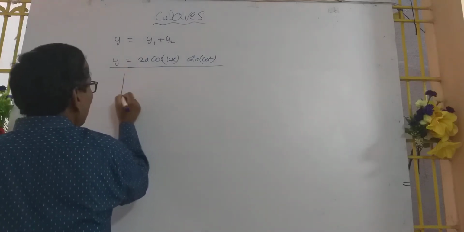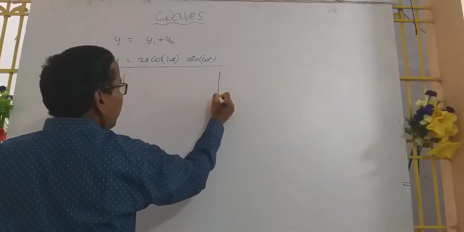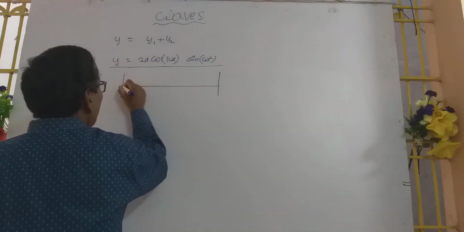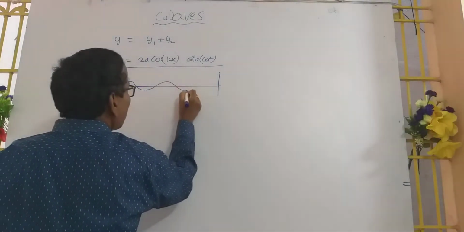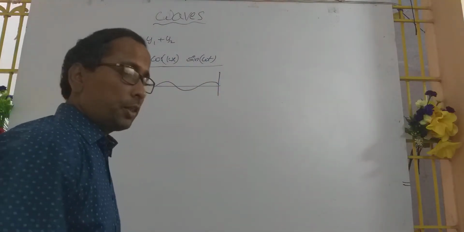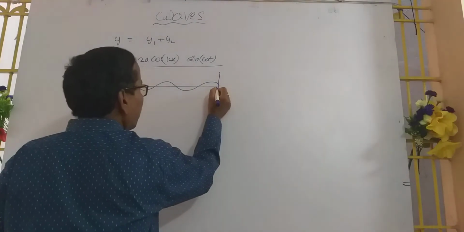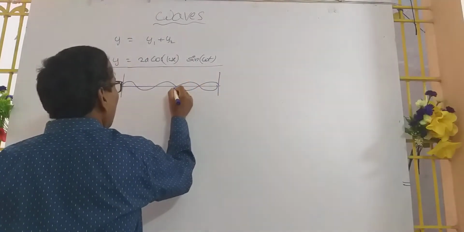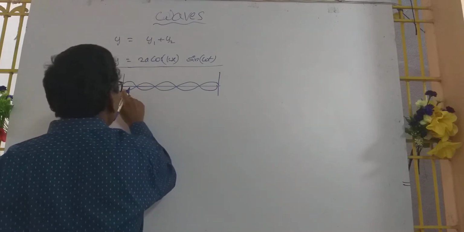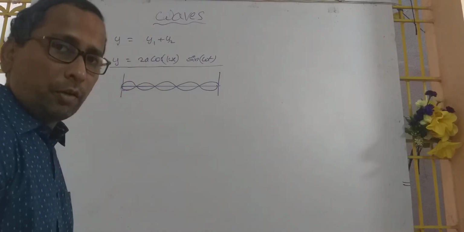One wave is propagating along the mean position like this, it touches the rigid support, gets reflected and comes back like this. This is the formation of the stationary wave.